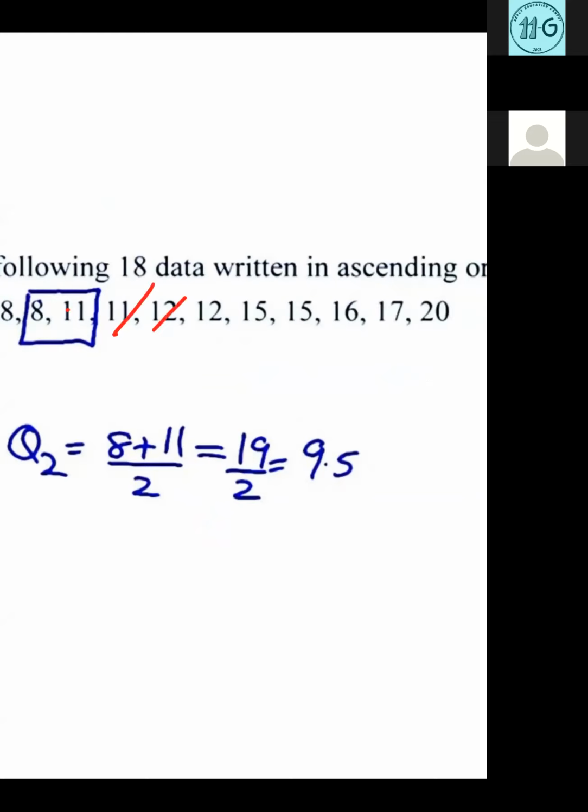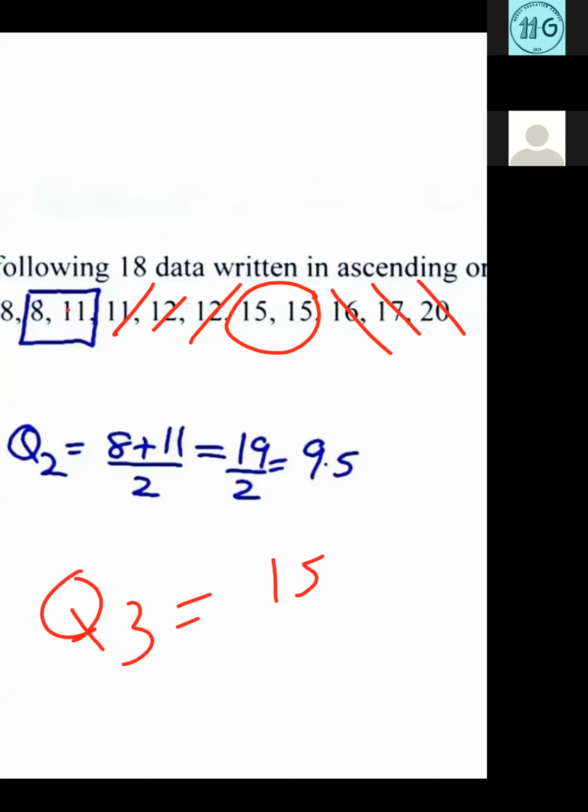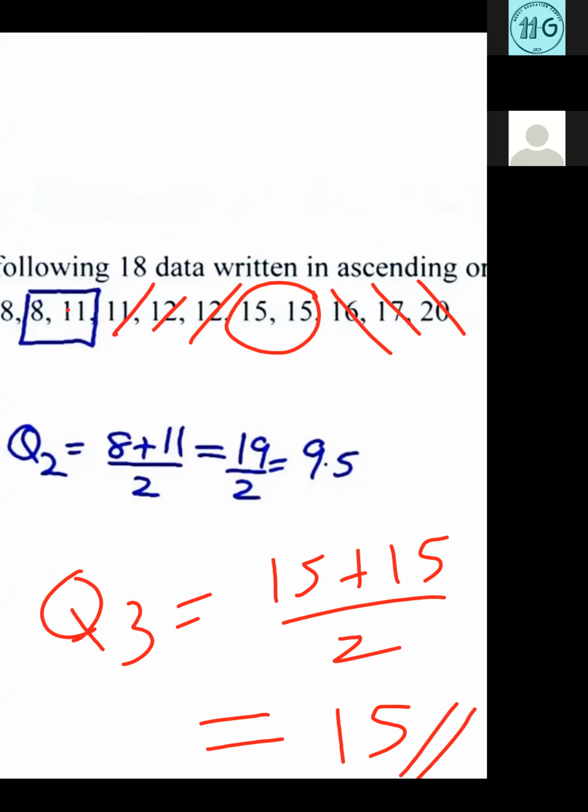You can see, I'll cut these two. Now in the middle, here you have 15 and 15. So the answer for Q3 is 15 plus 15 divided by 2. 15 plus 15 is 30. 30 divided by 2, so Q3 is 15.